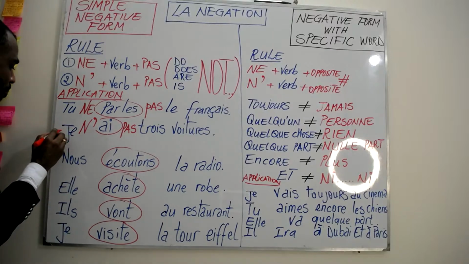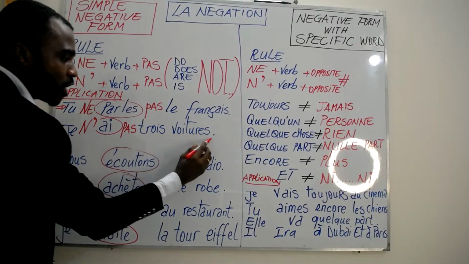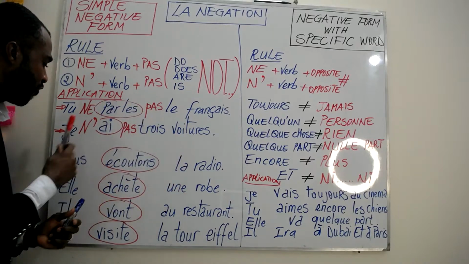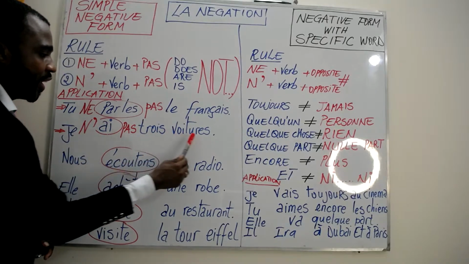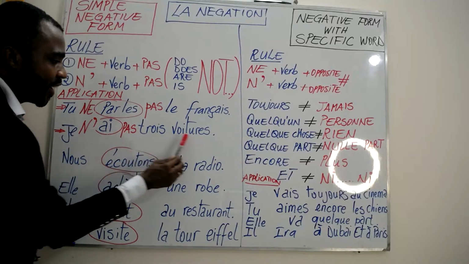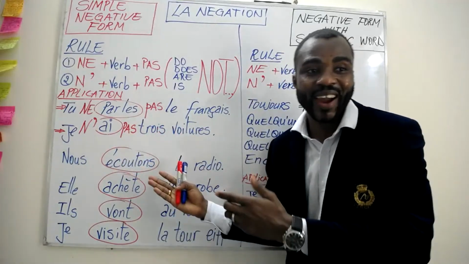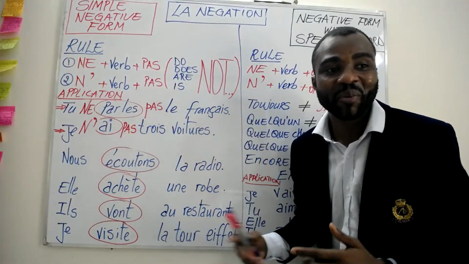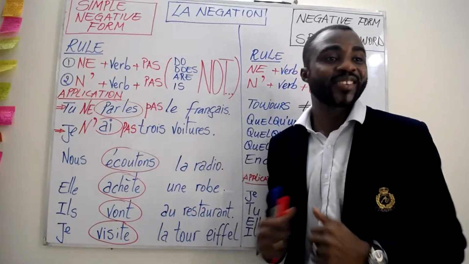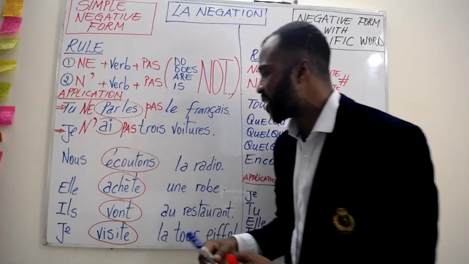So the negative form now became, okay? Je n'ai pas trois voitures. All right, which means I do not have three cars. Before it was I have three cars. Now the negative form, I don't have three cars. Bravo, super. So this is the second example. Now I guess you can do the rest of the examples easily, and in real life you can easily use this negative form in French. Amazing. All right, let's keep going with the next example.